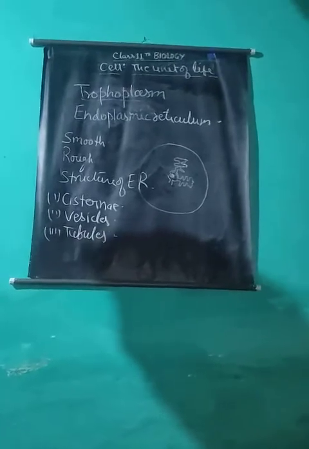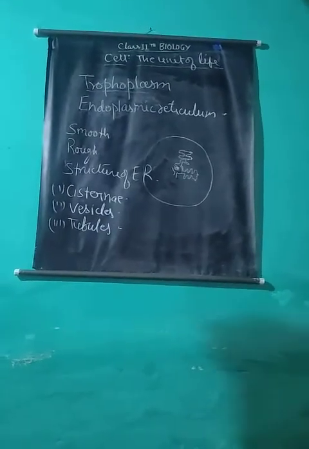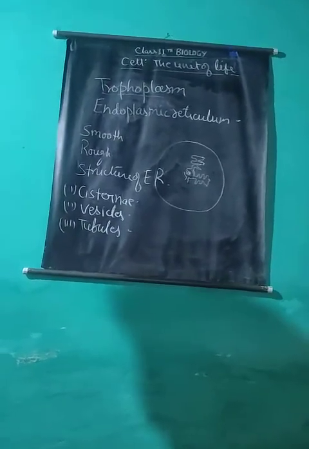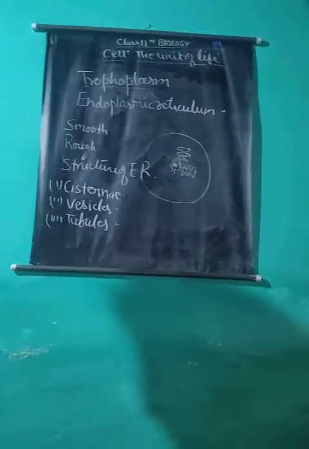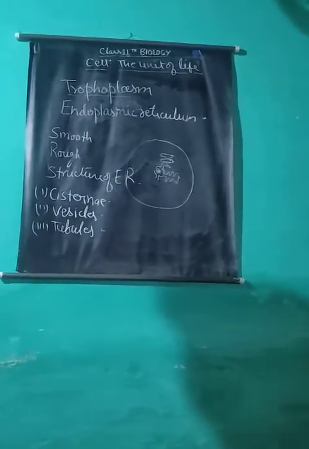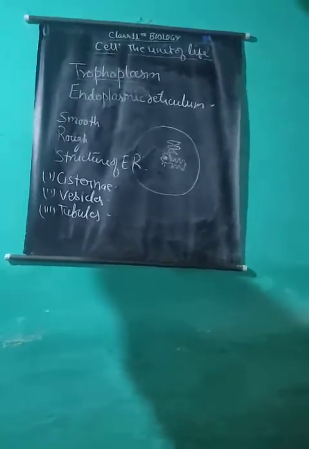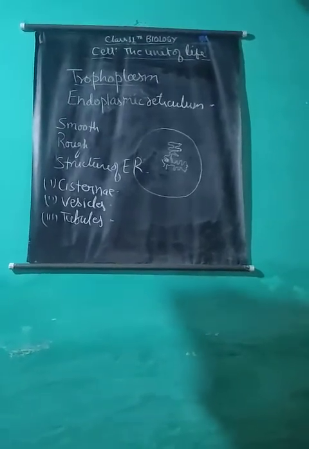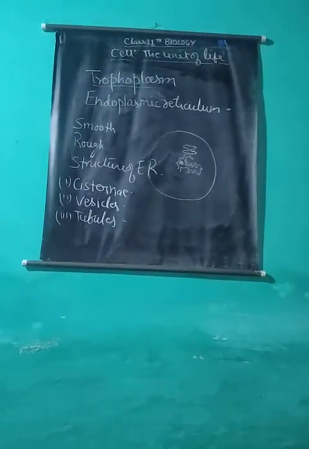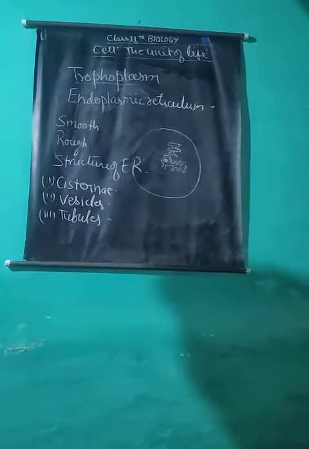Difference between rough and smooth endoplasmic reticulum. Rough endoplasmic reticulum has flattened sacs called cisternae. Smooth is made up of vesicles and tubules. Ribosomes are attached on the outer surface of rough endoplasmic reticulum. Ribosomes are absent in smooth endoplasmic reticulum.